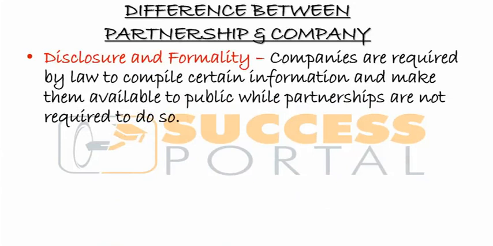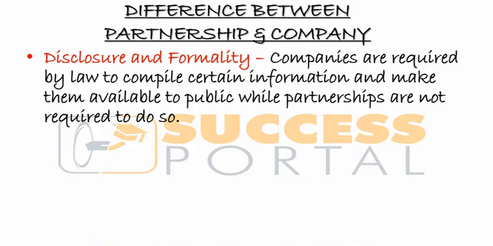And let us look at disclosures and formalities. Companies are required by law to compile certain information and make it available to the public, while partnerships are not required to. So every piece of information, like financial statements, is submitted to the registrar. Anyone can go and see that information, including the financial statements of any company registered as a company.